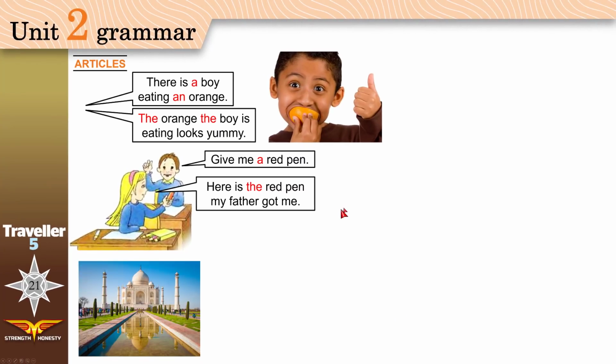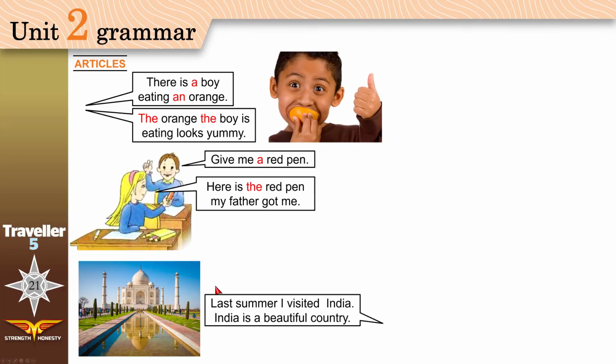Good. Now look. Last summer, I visited India. India is a beautiful country. Now this is interesting. India is singular, only one India, a countable noun. Because actually it is a country, I can say countries.